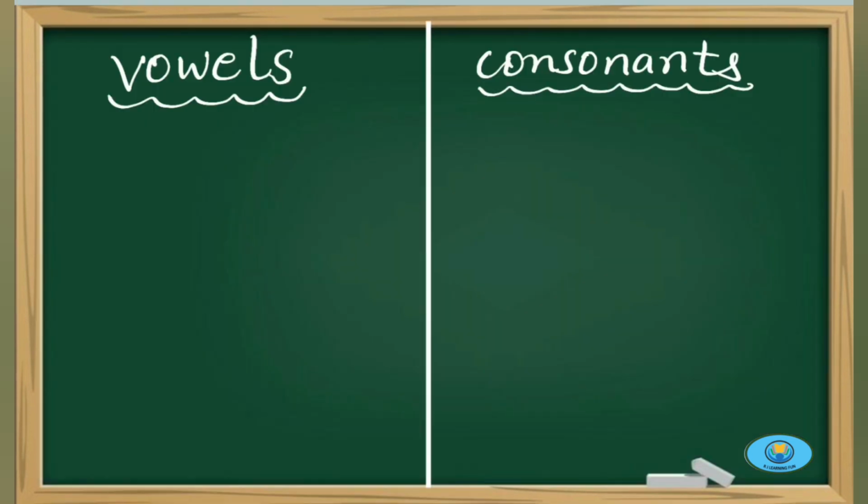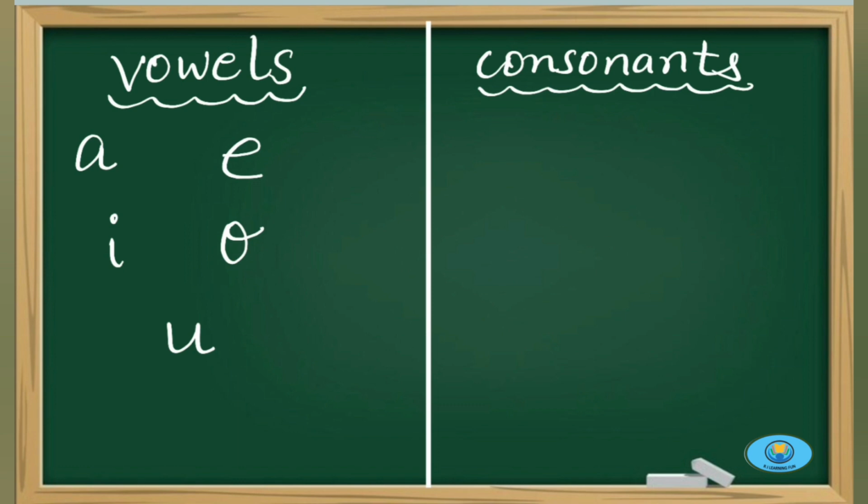So we can very easily divide our alphabet A to Z into vowels and consonants. How can we do that? It's very simple. Just like your 5 fingers, there are only 5 vowels in the English alphabet. 3 you have already learned: A, E, I. And only 2 are left, that is O and U. These 5 are vowels and the rest are all consonants.